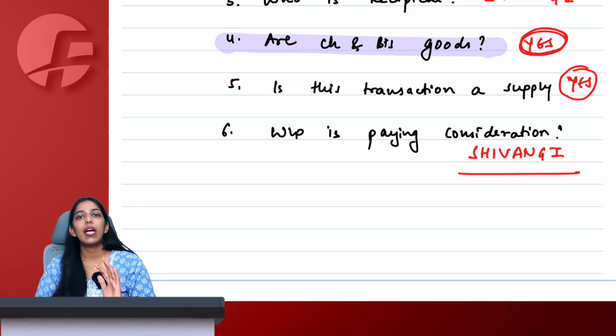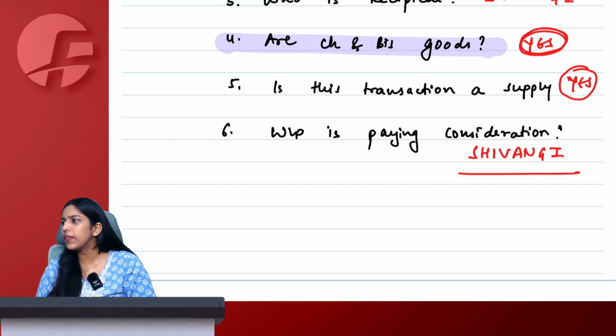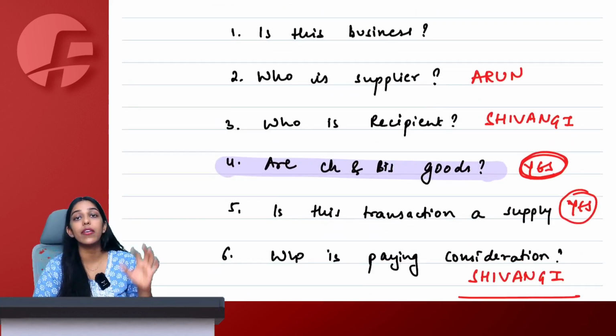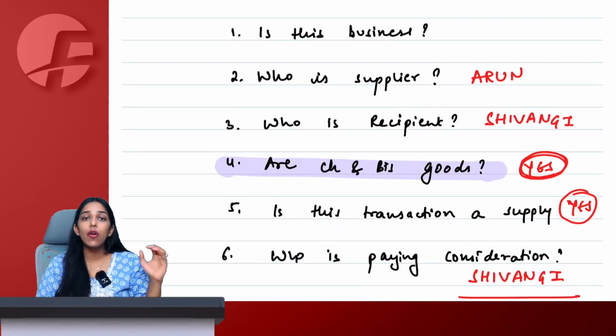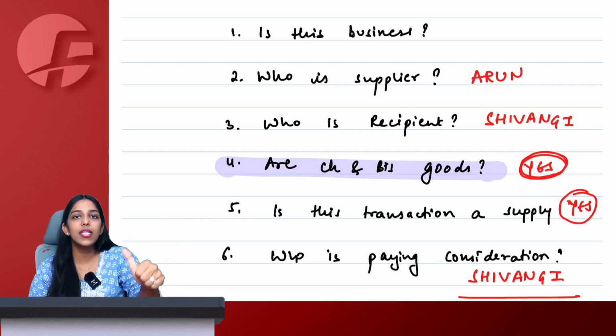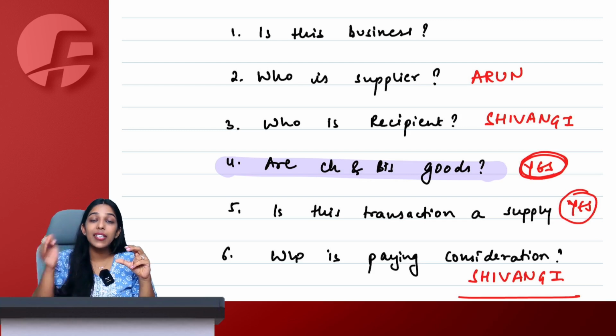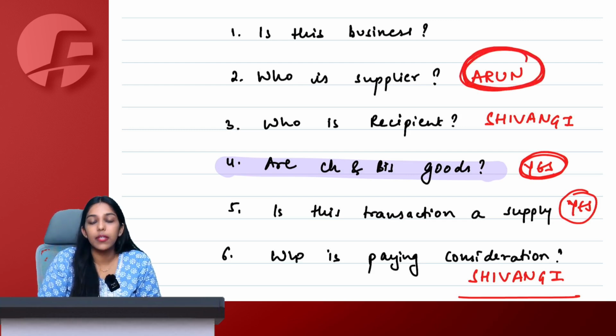Every one of you has given the correct answer. All the students have answered all the 6 questions correctly without me even explaining to you what is business, what is supplier, what is recipient. But now we will understand how we actually decide that Arun is a supplier.